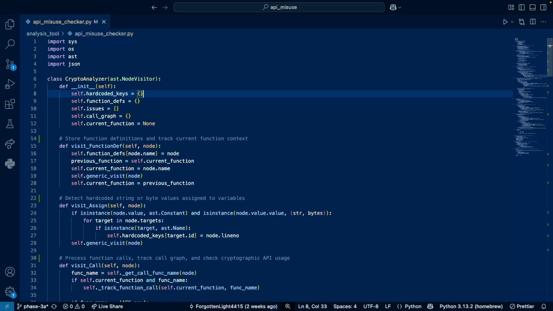So this tool uses static analysis, meaning it does not run the code, it just reads and interprets the code structure to find these mistakes. That's where the next piece comes in, the AST. What is AST and why are we using it? AST stands for Abstract Syntax Tree. Think of it like a blueprint or a map of your Python code.